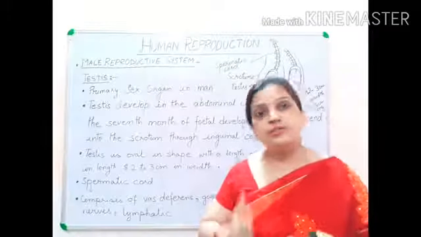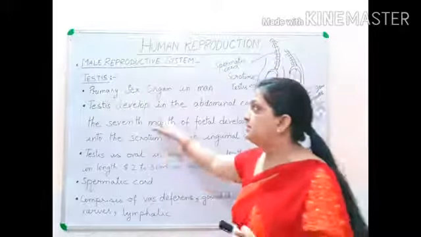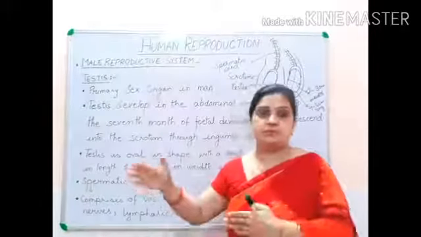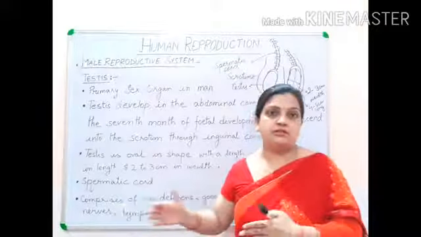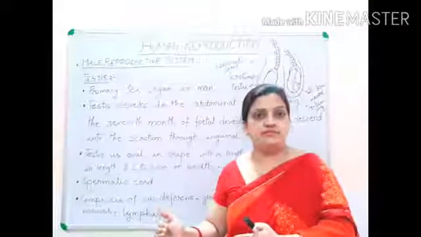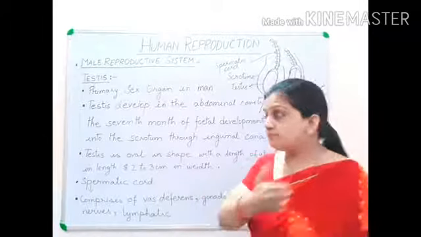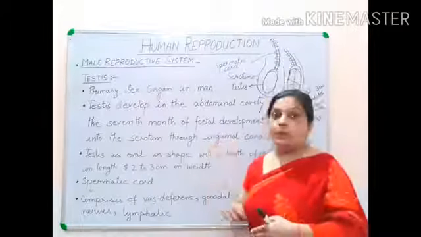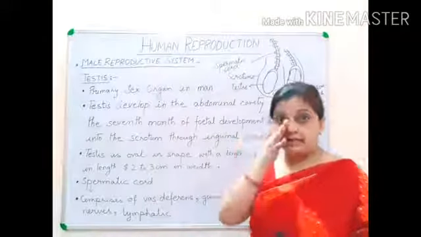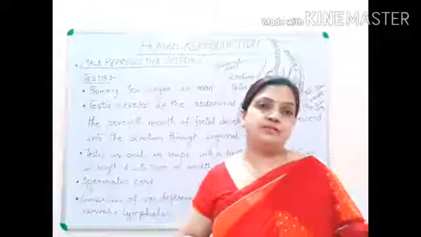But during the 7th month of development, this testis slips down, it migrates down from the intra-abdominal cavity into the extra-abdominal cavity called the scrotum. Now, this is very necessary. Why is this descent taking place? Why is this migration from the intra to the extra-abdominal taking place?